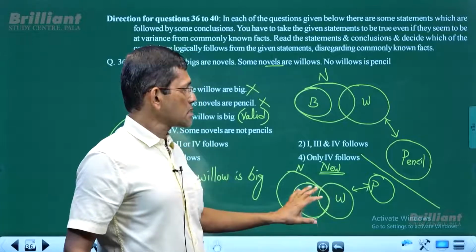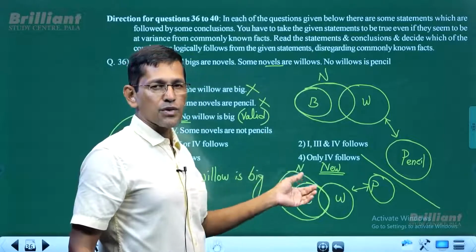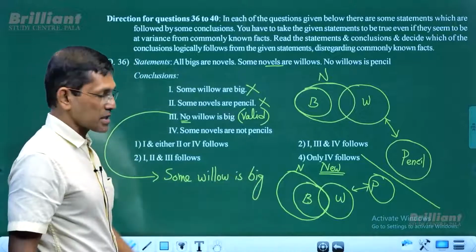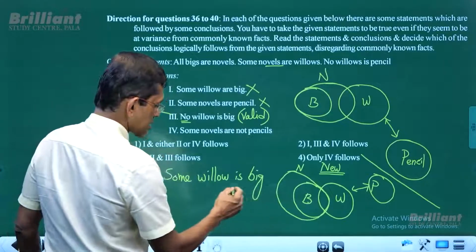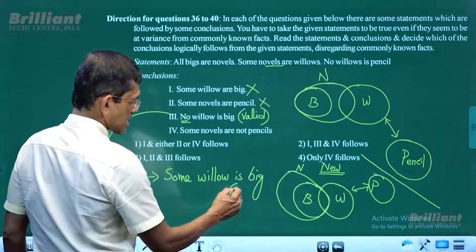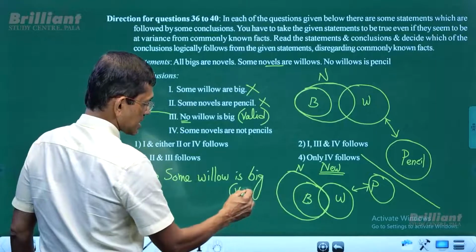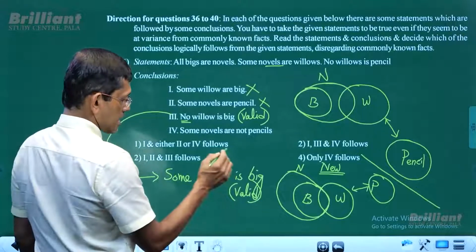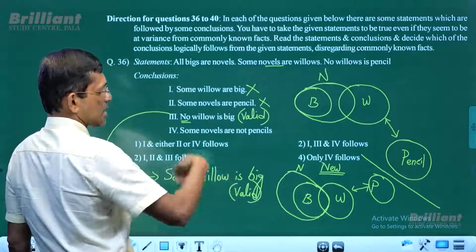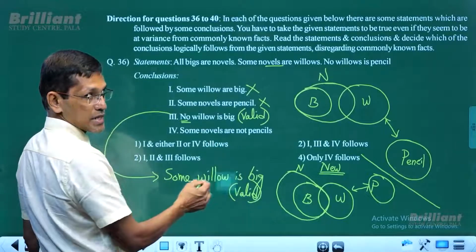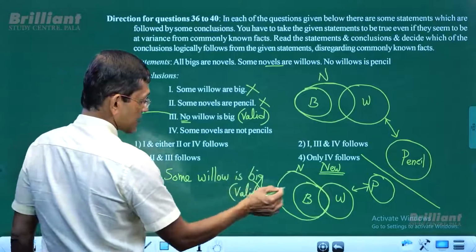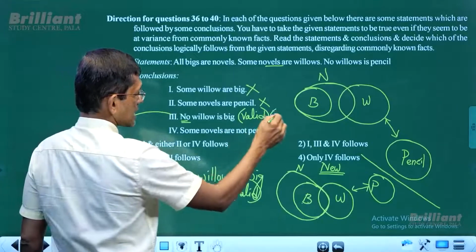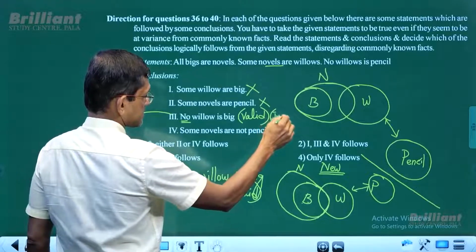So this new diagram doesn't contradict the given statements. If it doesn't contradict, the new diagram exists. That new diagram is based on the negated conclusion, so the negated conclusion is valid. The original conclusion is the negation of this conclusion, right? So if this is valid for the new diagram, then the original conclusion must be invalid for the new diagram. Invalid.